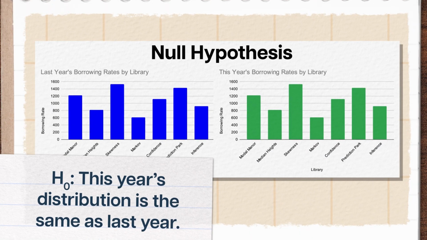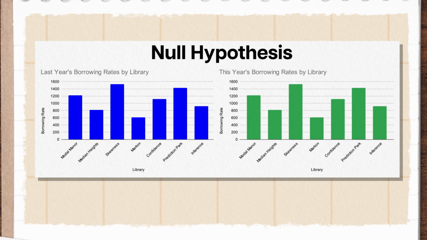Meanwhile, if there's no difference since last year, a frequency distribution of books borrowed across libraries for this year would look very similar. That's his null hypothesis. It basically says he has an idea about what last year's frequency distribution of book borrowing looks like, and that this year's frequency distribution will look like that too.